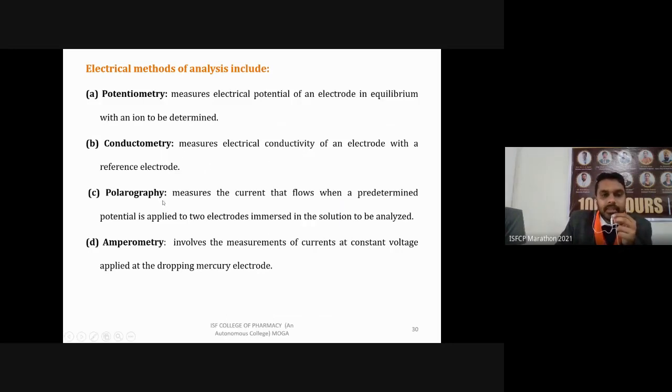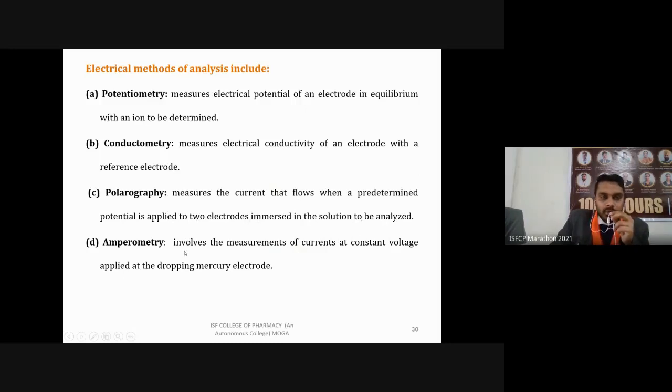Then polarography means the current that flows when a predetermined potential is applied to two electrodes immersed in a solution to be analyzed. So a fixed potential is applied according to the method. For the solution in which we have to determine our analytes, or ions, we immerse two electrodes. Then we apply our voltage potential. Based on the amount of current flowing between these two electrodes, we can determine the amount of our analyte present in the solution.